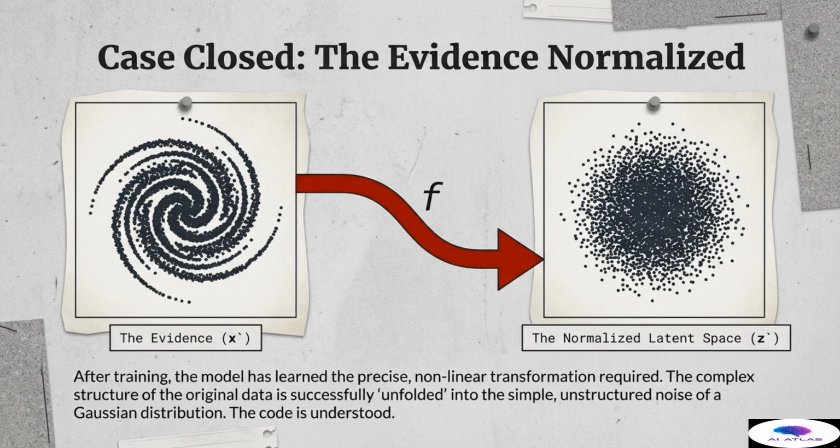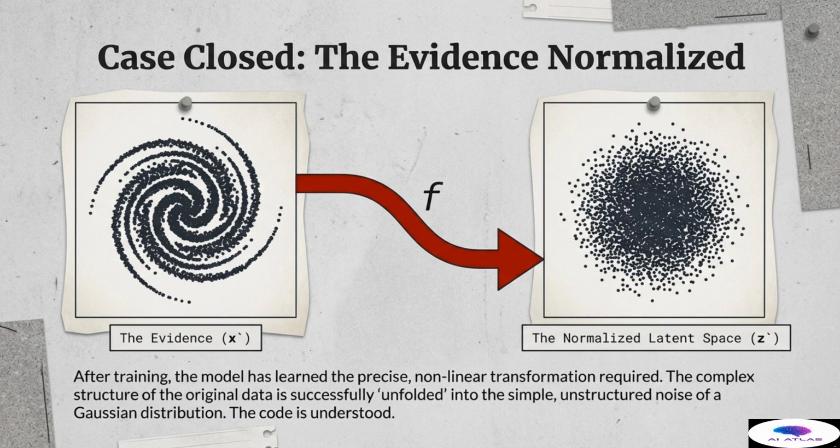After a successful training period driven by the log likelihood objective, the RealNVP model has learned the precise, highly nonlinear transformation required. On the left, we see the original, highly structured evidence, x, characterized by its intricate spiral shape. Following the learned transformation function, f, we observe the result on the right. The normalized latent space, z, the complex, highly organized structure of the original data, has been successfully unfolded and mapped